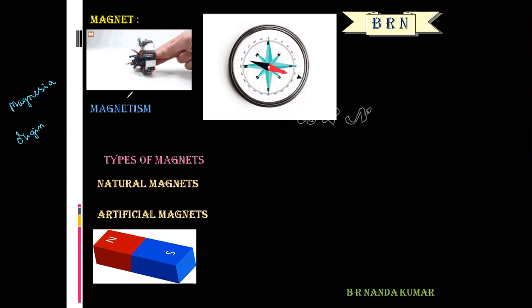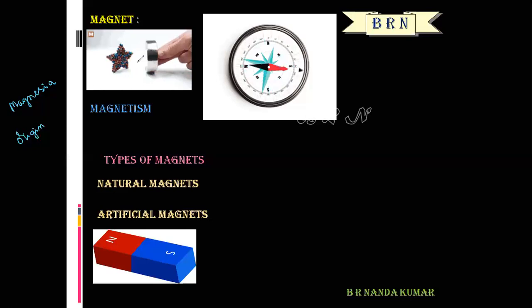What is the meaning of magnetic field? Magnetic field means the space around the magnet, the region around the magnet within which its influence can be experienced by the magnetic materials. Any material that has a magnetic field is called a magnet.